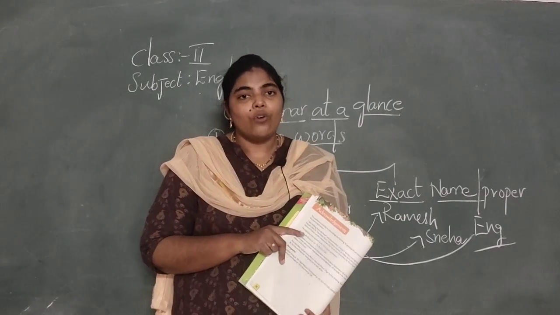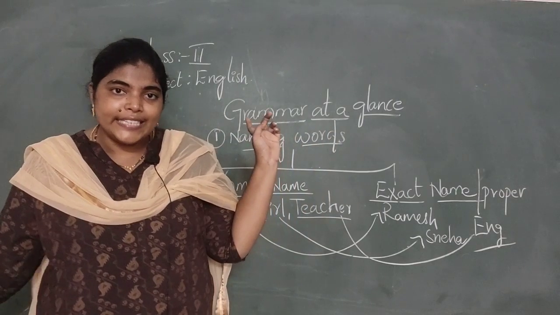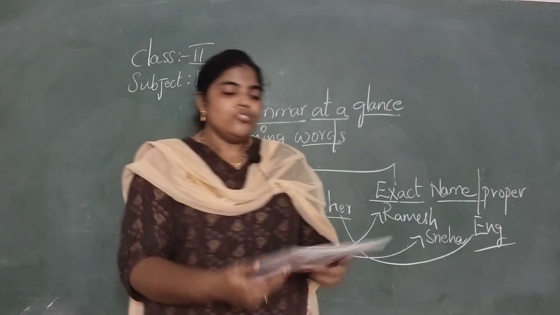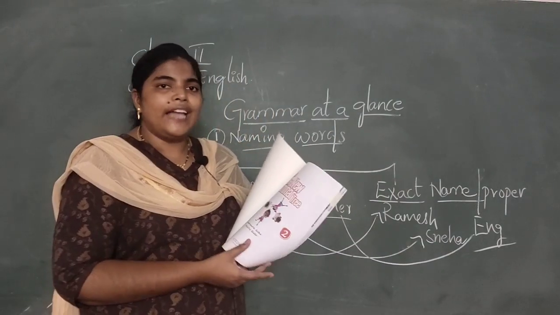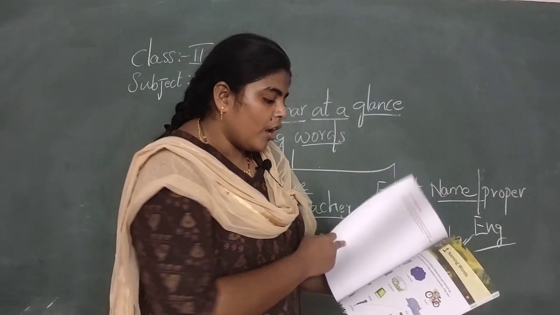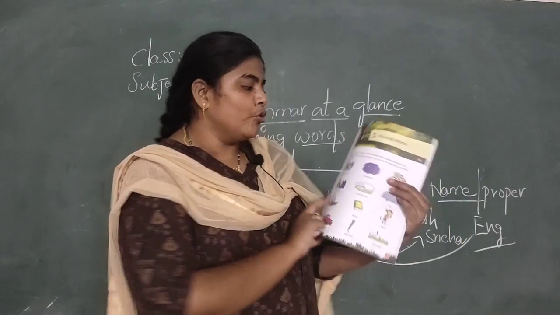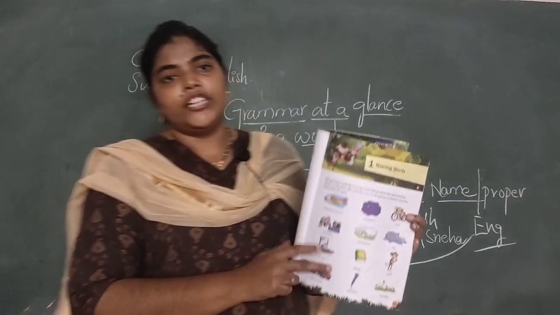I think you all get this. Yes, common name and exact name. Okay, so now we have the exercise in the Grammar Tree book. This is naming words.